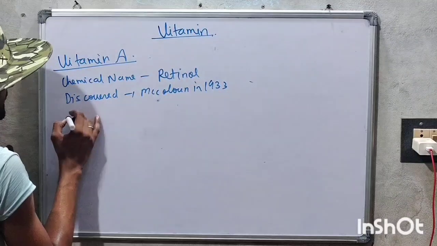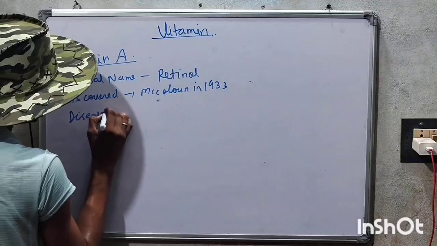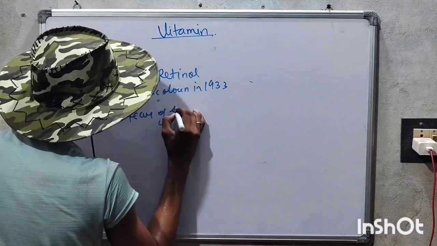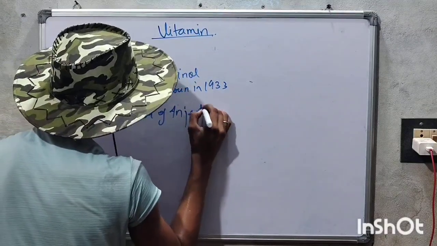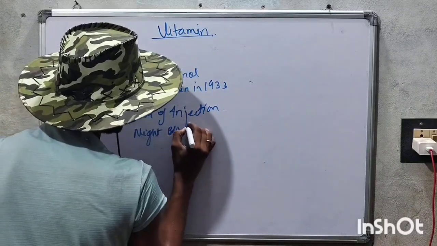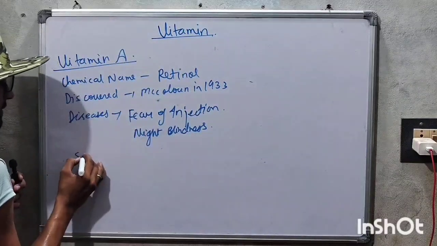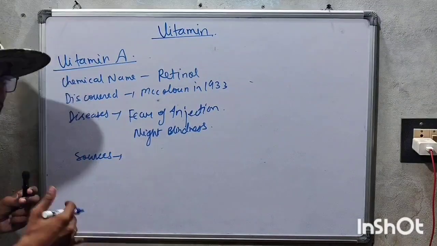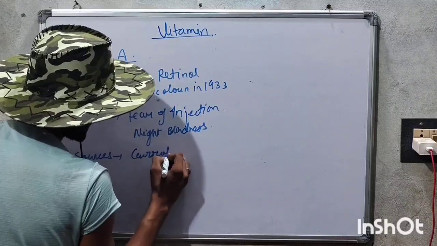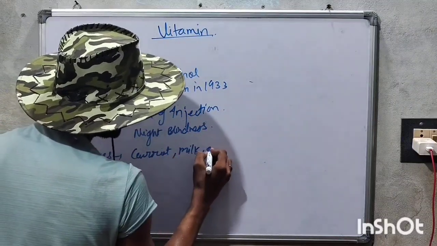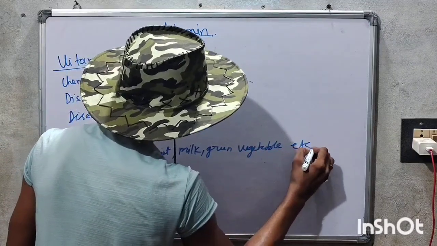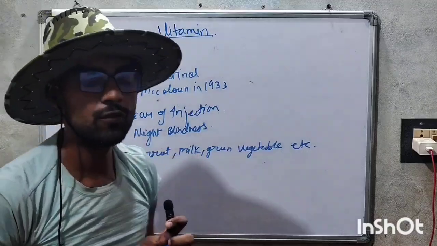And when we talk about diseases, that is night blindness, and the sources for prevention: we can say carrot, milk, green vegetables, etc. So this is what we are talking about vitamin A.